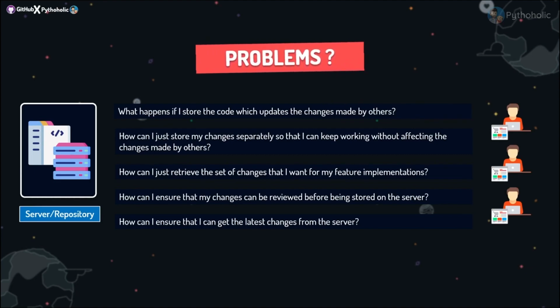And the next one is also very important. How can you ensure that your changes can be reviewed before being stored on the server? Who is going to review it? How are we going to review it? And the next one is also very important. How can you ensure that you get the latest changes from the server?